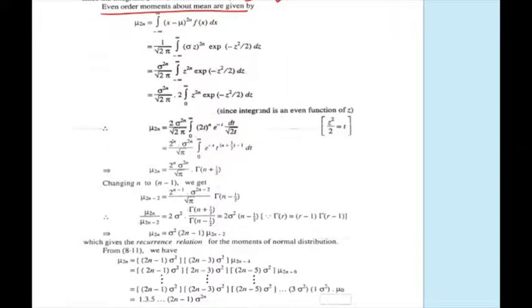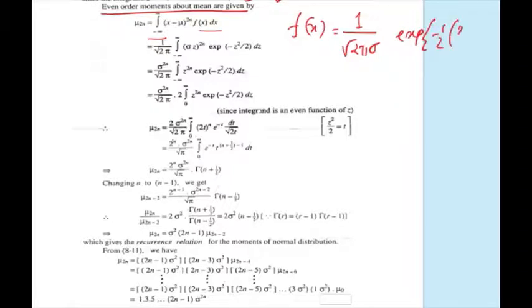Again, using the same formula for moments, mu twice n is the integral from minus infinity to plus infinity of x minus mu to the power twice n times f of x dx. Again, we substitute the value of f of x as the PDF of the normal distribution, which is 1 by sigma root over twice pi exponential minus half x minus mu by sigma whole square.